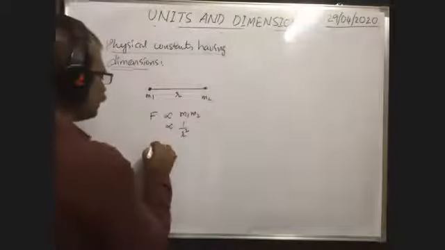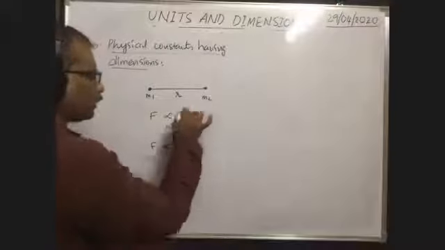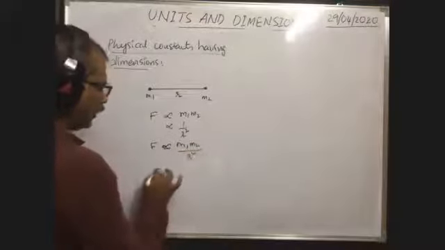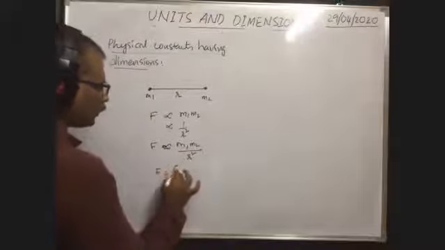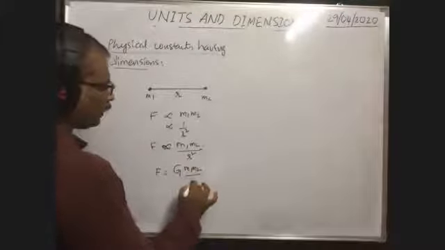Okay, or F is proportional to, we can combine these two, m1 m2 by r square. Or F is equal to some proportionality constant, capital G, into m1 m2 by r square.